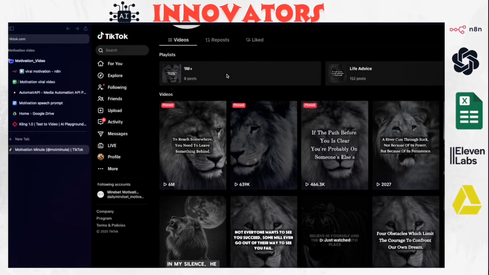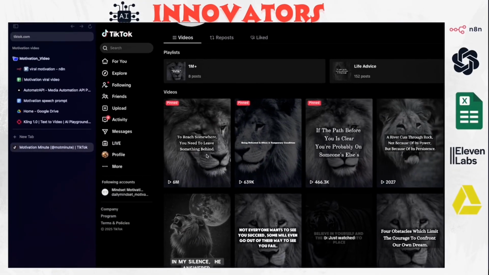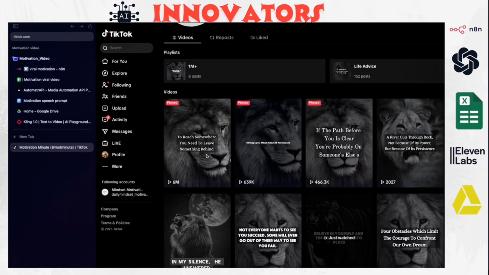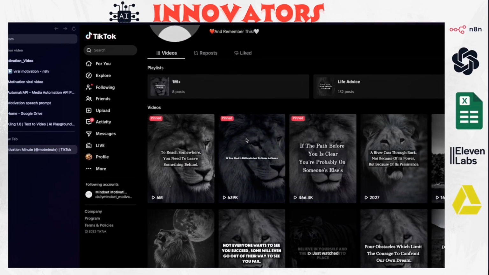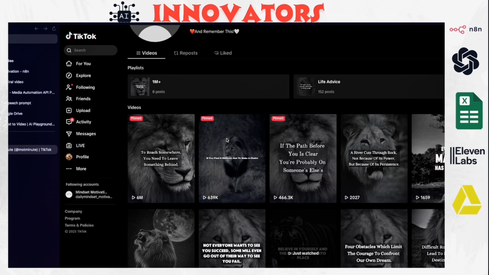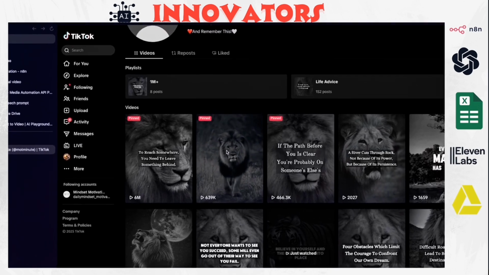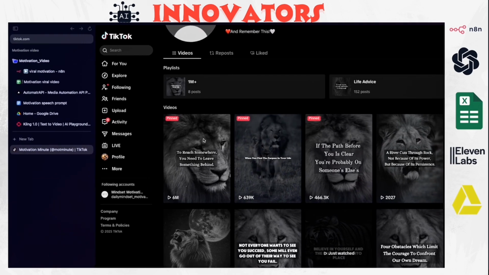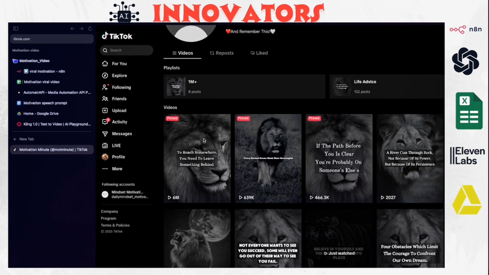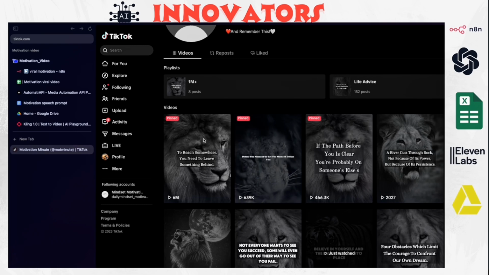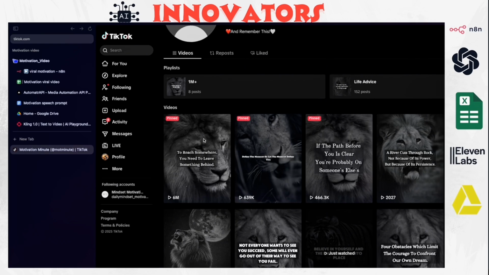If we look at these TikTok channels, you'll see that they generate thousands and millions of views, and they use AI generated voice, and also have captions and video scenes. And that's exactly what we're going to do in this video. We're going to generate motivation videos with AI generated video and also AI generated voice using 11 Labs. And then we're going to edit the videos to add the captions and make them engaging.